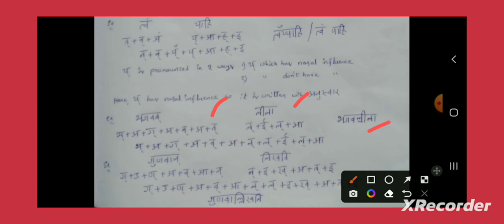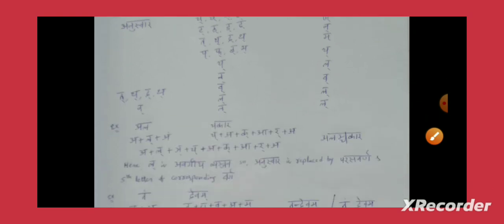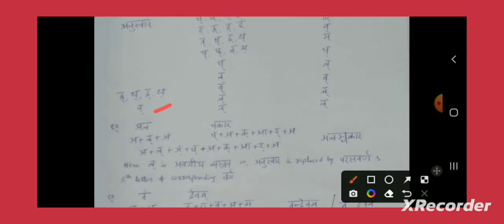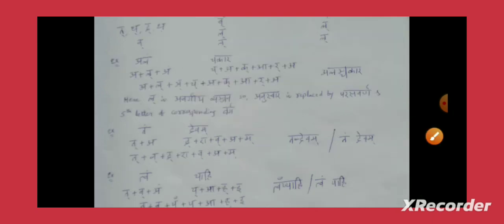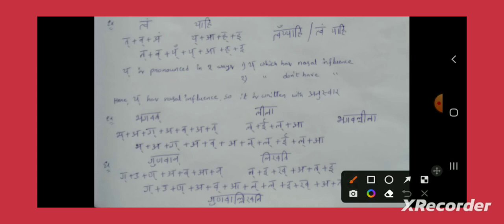This is the one example for the second case. Now we'll see the last case. The last case is when Nakara is followed by Lakara, then what will happen? The replacement will happen on the left hand side, and the replaced letter is Lakara. This is the third case. Now we'll see the example for this case. So here, Gunavan plus Likhati. Here Nakara is followed by Lakara.